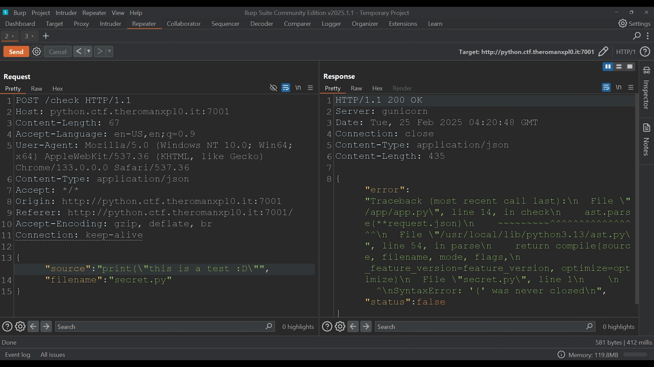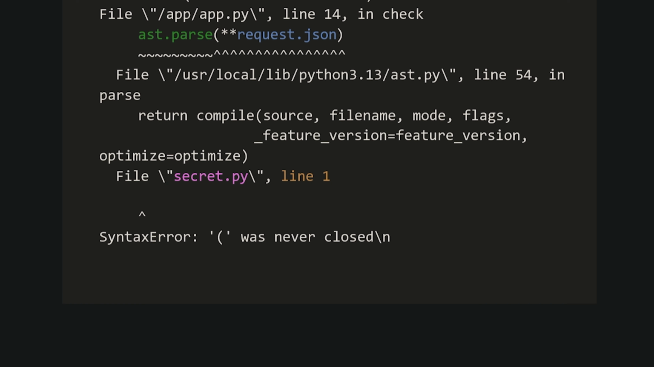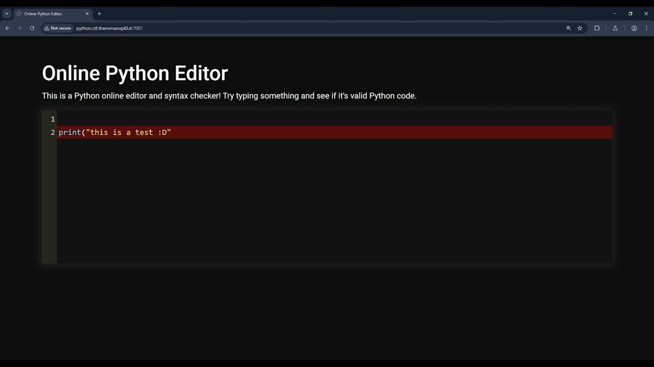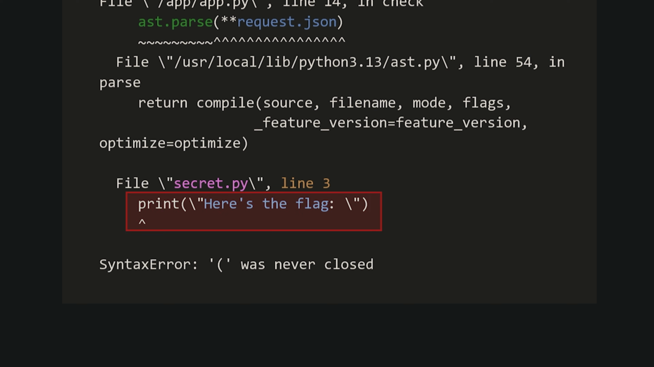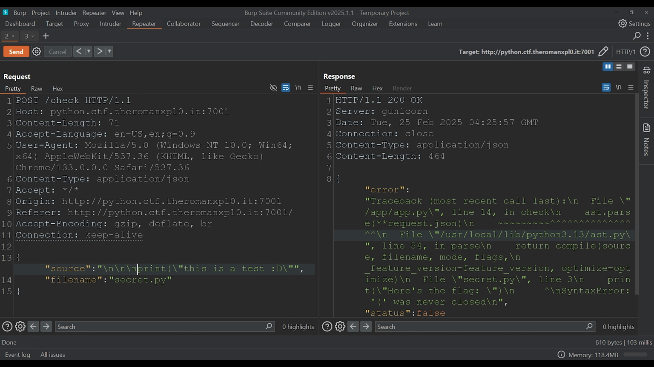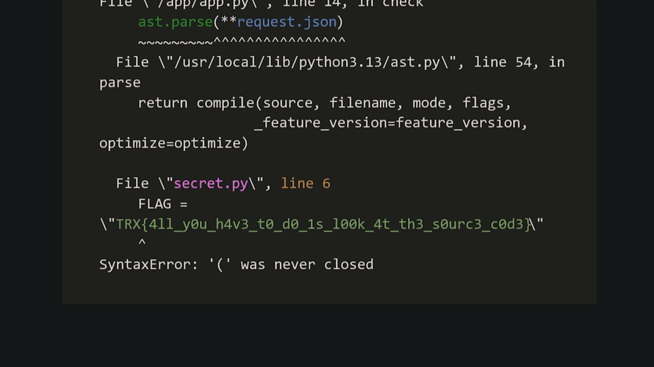We get a similar looking error, except this time the response is reading from the secret.py file. Because the syntax error is the same, the parenthesis was never closed, but the contents are no longer there. So maybe this is the first line of the secret file. Let's try changing our code so the error occurs a couple of lines below. And sure enough, when we reach line 3, we can tell we are getting closer. Line by line we go, and on line 6 of the secret file, we find the flag.